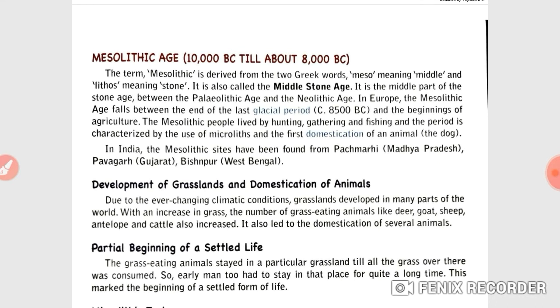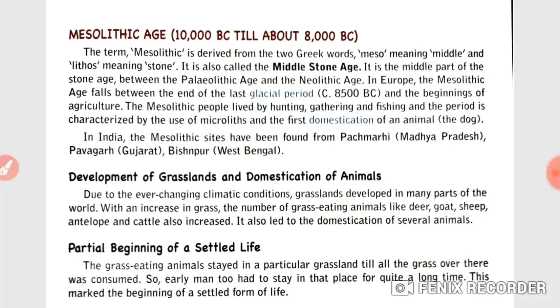The term Mesolithic is derived from the two Greek words meso, meaning middle, and lithos, meaning stone. It is also called the Middle Stone Age. It is the middle part of the Stone Age between the Paleolithic age and the Neolithic age. In Europe, the Mesolithic age falls between the end of the last glacial period and the beginning of agriculture. Mesolithic people lived by hunting, gathering and fishing, and the period is characterized by the use of microliths and the first domestication of an animal, the dog.